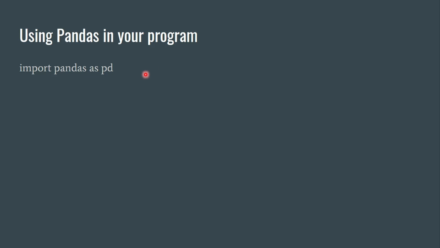Now, when we are using the pandas in our program, we should remember that Python pandas is an external library. So we have to import it. Now, import pandas as pd. Here, what is pd? pd is an alias. Why are we using an alias? Because every time we cannot use pandas dot, pandas dot, pandas dot. So it becomes a little cumbersome. So that is why normally we use the alias pd for pandas.